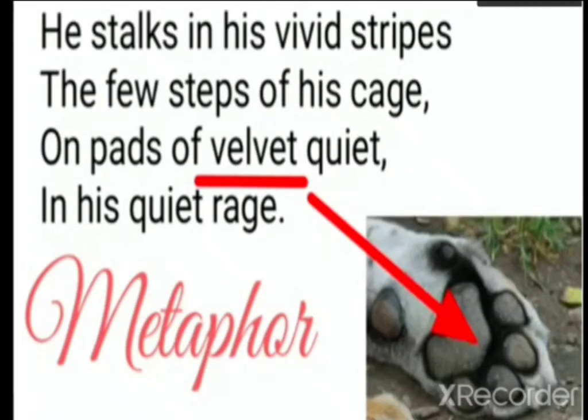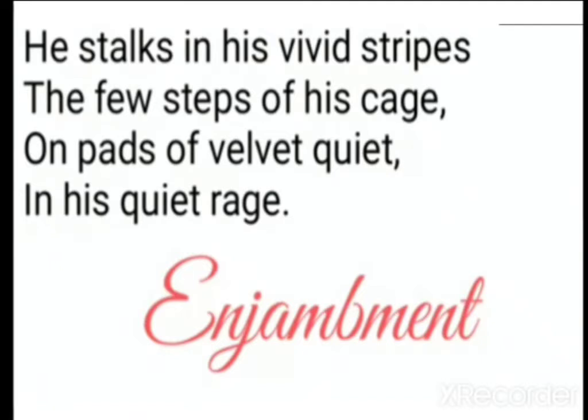When we talk about the second poetic device used here, you must have seen the pads of velvet quiet. So this is what? It is a direct comparison of the feet of the tiger with velvet. Velvet is very soft, right? So it is a metaphor, because the comparison is being made between velvet and the paws of the tiger. Clear? And we are not using the words "as" and "like", that's why it is a metaphor.